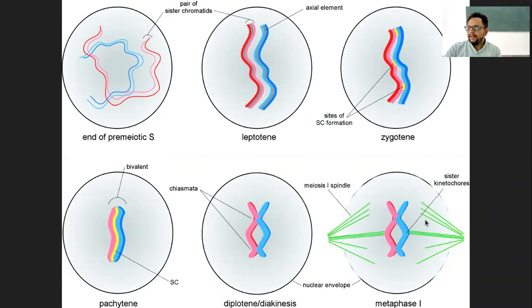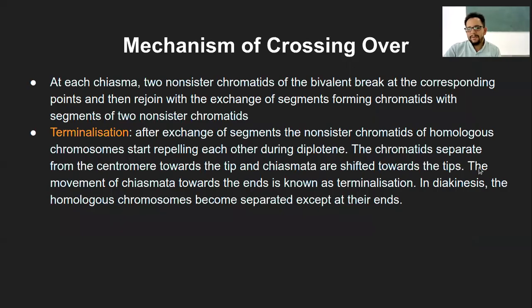That is when the spindle fibers will attach to the kinetochore, and then it will move on to the next stages of meiosis. That is what it is referring to. And the movement of chiasmata towards the end is known as terminalization. That final movement of the chiasmata towards the end of the chromatids is terminalization.